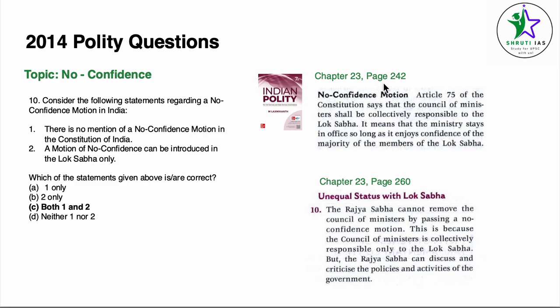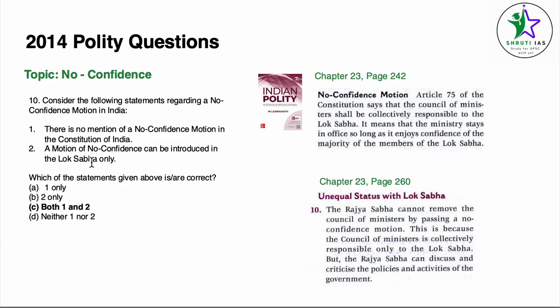Chapter 23, Parliament, page number 242, no confidence motion. Article 75 of the Constitution of India says the Council of Ministers shall be collectively responsible to the Lok Sabha. It means that the ministry stays in office as long as it enjoys the confidence of the majority of members of Lok Sabha, which also gives our second statement as correct. Chapter 23, same chapter, page number 260.